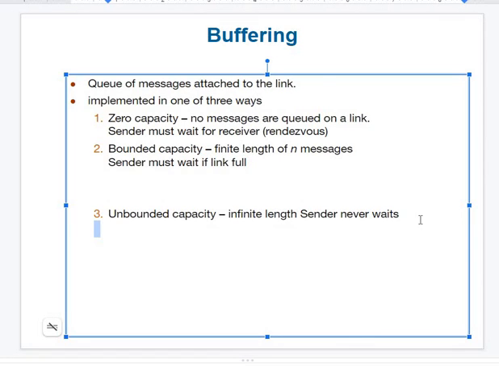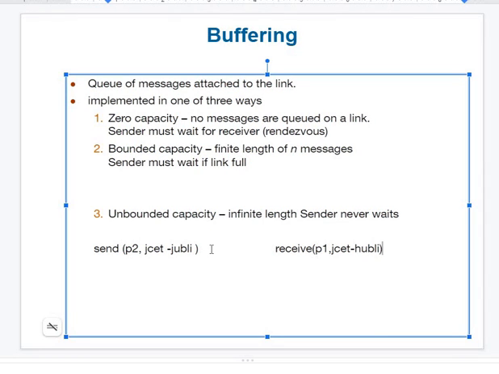Now the question: why do we need buffers in the concept of inter-process communication? Assume there are two processes, process 1 and process 2. Process 1 wants to send a message called JCET Hubli. So process 1 will send to process P2 the message JCET Hubli. Now the other process has received from process 1 the message JCET Hubli.